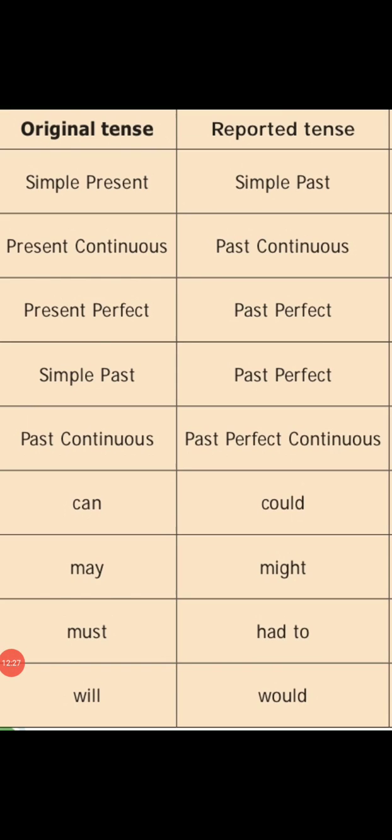Can, could, may, might. Must, that you want to remember. Must will change into had to. Will change into would. Are you clear? These are the tense rules for changing direct into indirect. You should learn this very thoroughly. It will be useful for you up to your 12th standard or in your degree also. This is the basic thing you have to revise very well.